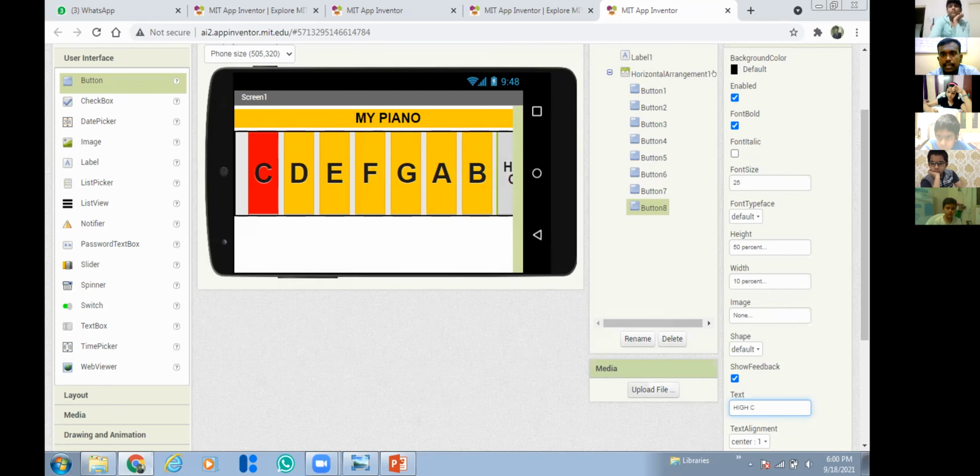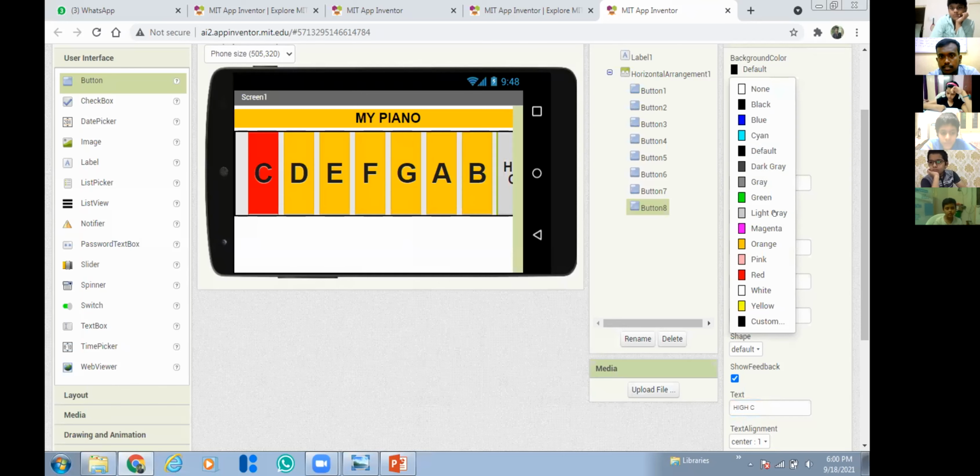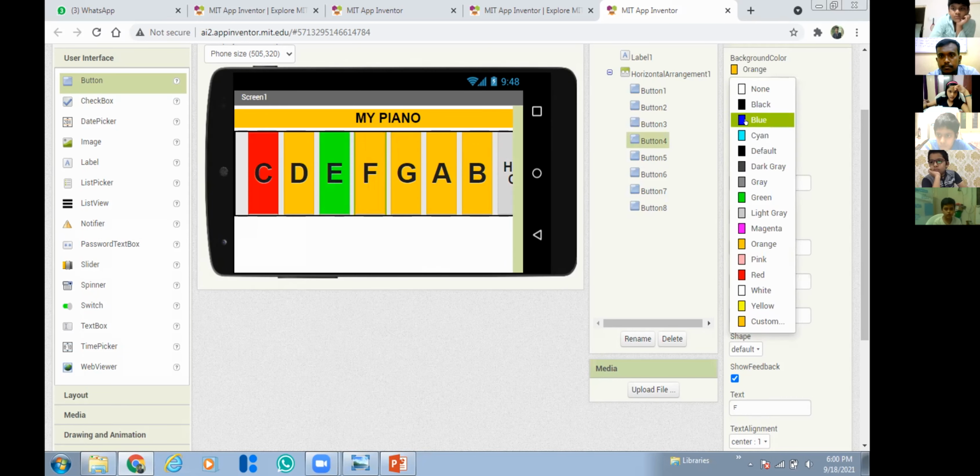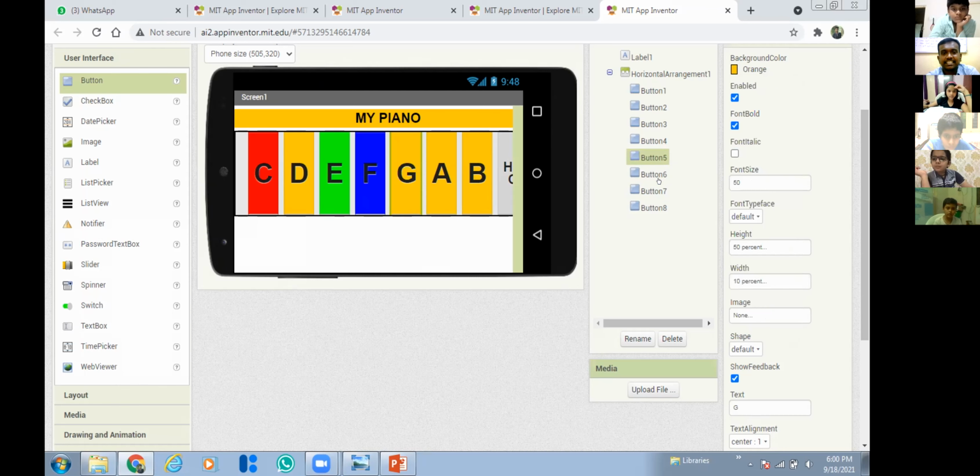Okay, high C. And you can set any background color. So I have to set a different background color for each button, right? C, D, E, F. Sir, the E was in light yellow. So yeah, we can set any color we want.